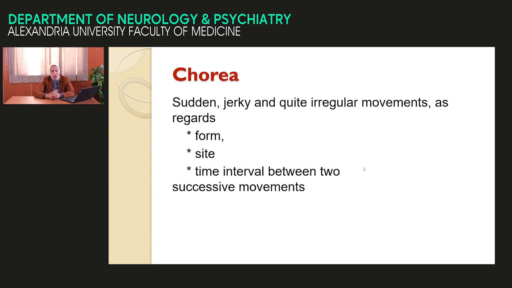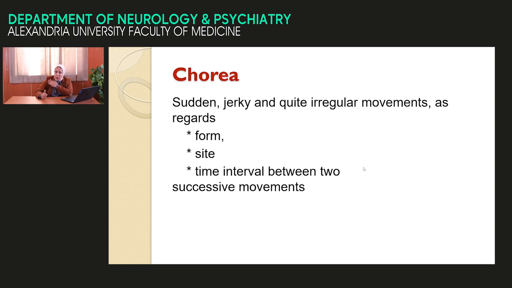The next involuntary movement is chorea. Tremor is regular rhythmic movement. Chorea is completely irregular movement. Sudden, jerky, quite irregular movement as regards the site of origin, the form of the movement, and the time interval. When we find the chorea movement in the upper limb, the examiner is unable to expect the form. It may move the limb like this, or like this, or like this.